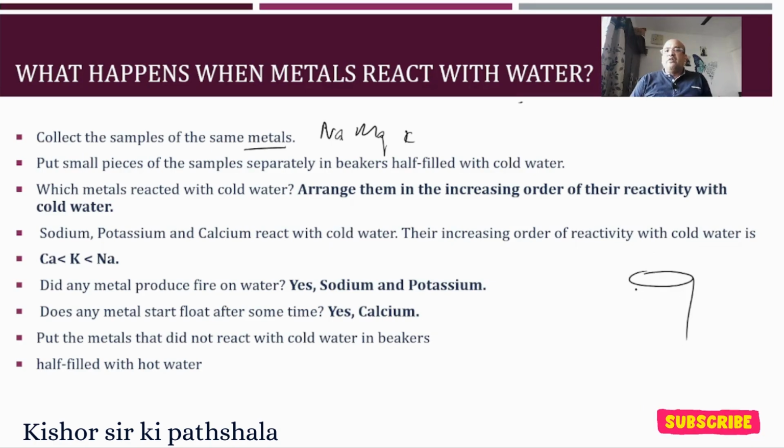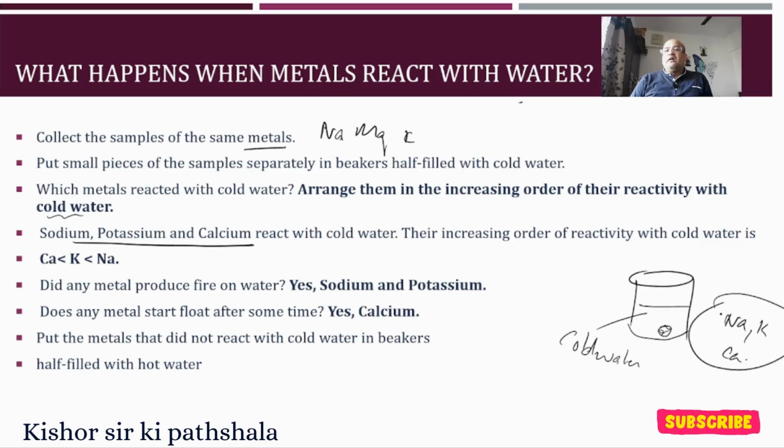First of all, we are taking cold water and putting the sample in it. Which metals reacted with the cold water? Let's arrange them in increasing order of reactivity. We see that sodium, potassium, and calcium react with cold water.